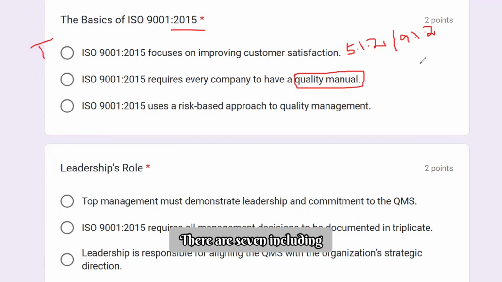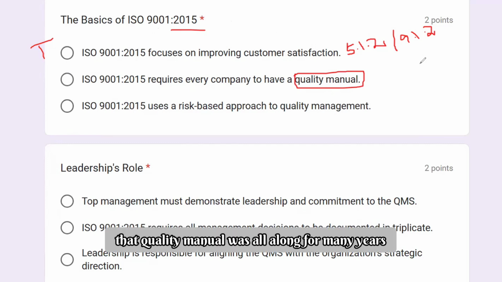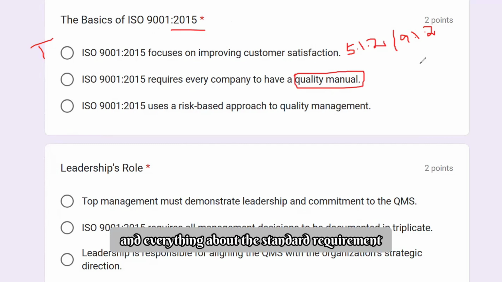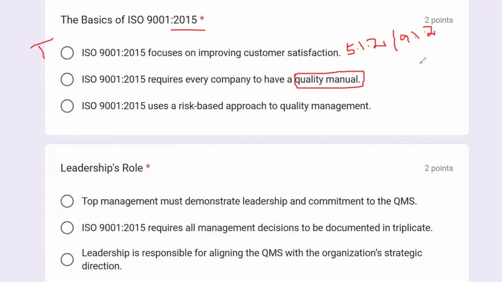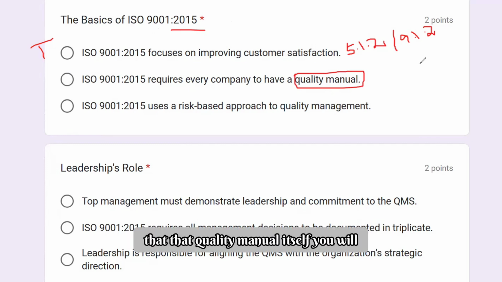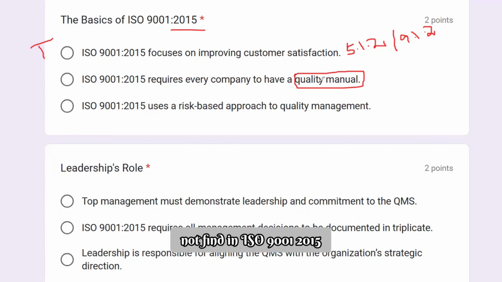There were seven, including the quality manual, which was considered a prime document for many years, where everything about the standard requirement was rewritten as per the organization's need. The quality manual itself you will not find in ISO 9001:2015, right?